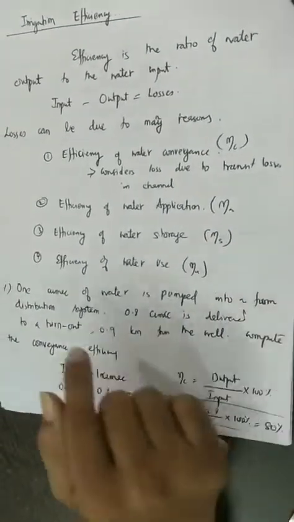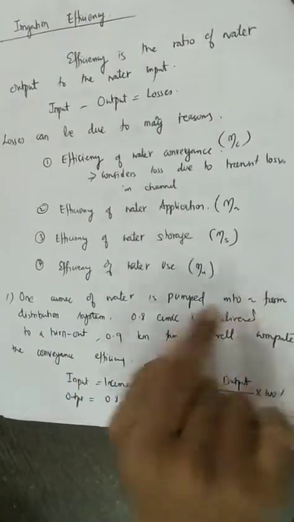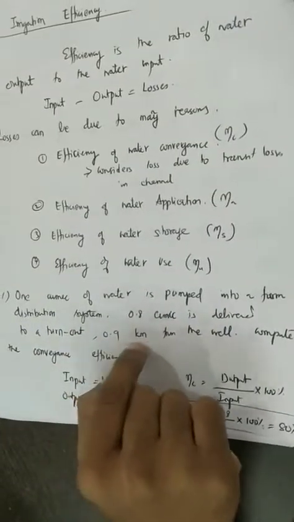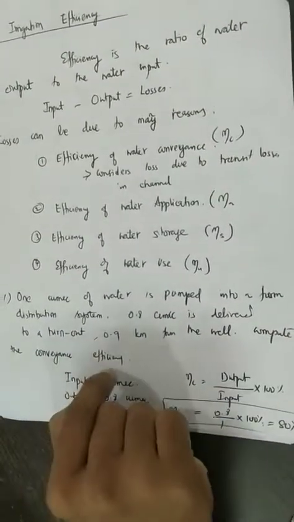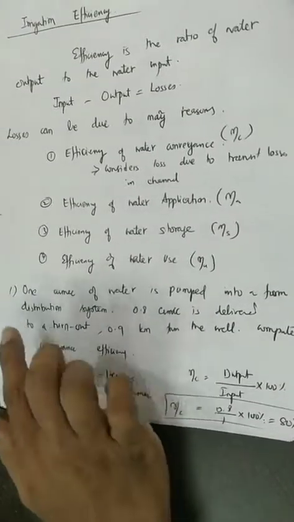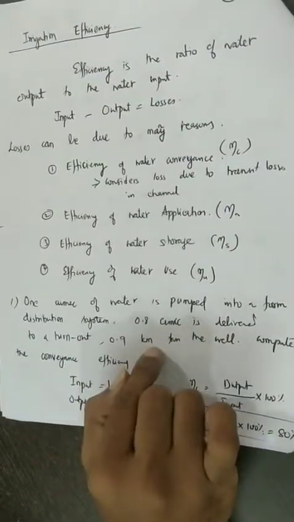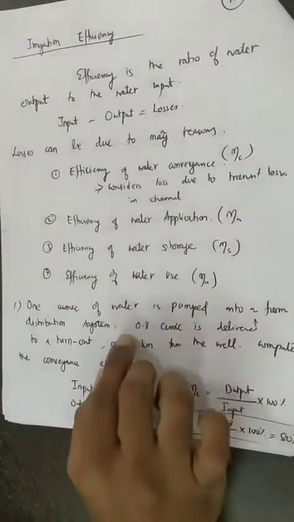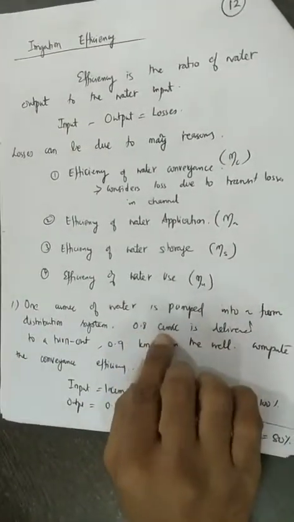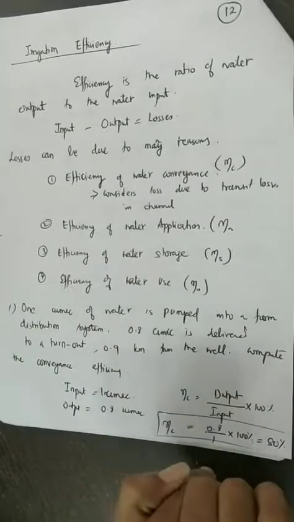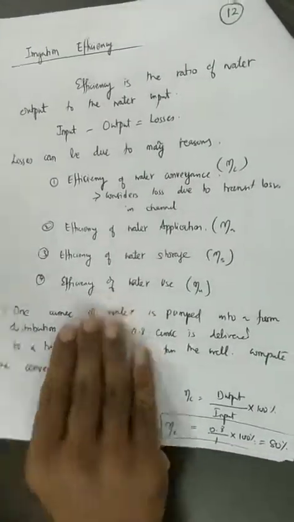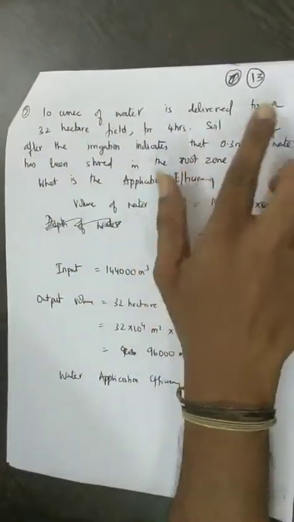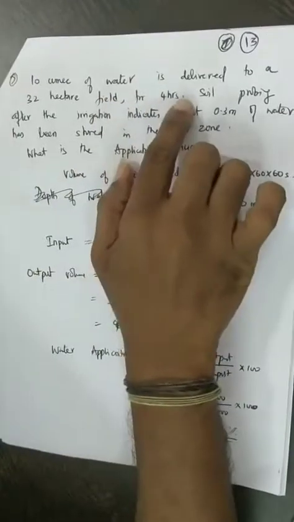A simple example: 1 cubic of water is pumped into a farm distribution system. 0.8 cubic is actually delivered to a turnout 0.9 kilometer from the well. Compute the conveyance efficiency. When the water travels a distance of 0.9 kilometer from the well, initially it was given only 1 cubic of water, but what actually reached the field is 0.8 cubic. So the output is 0.8, the input is 1, so the efficiency is going to be 80%.